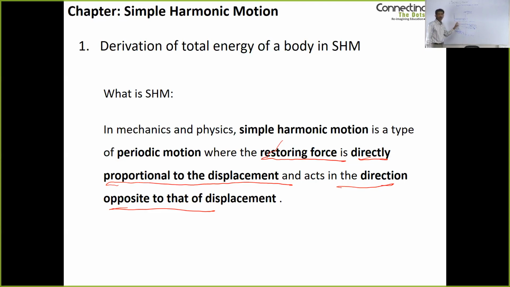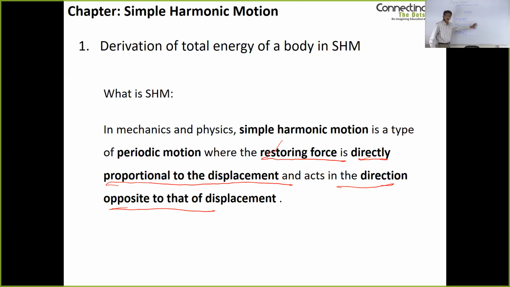It is a periodic motion. What does that mean? It means that the movement is executed over regular time intervals, where the restoring force, now what is the restoring force in this case? The restoring force is directly proportional to the displacement. That is the definition. Let us see what it means.